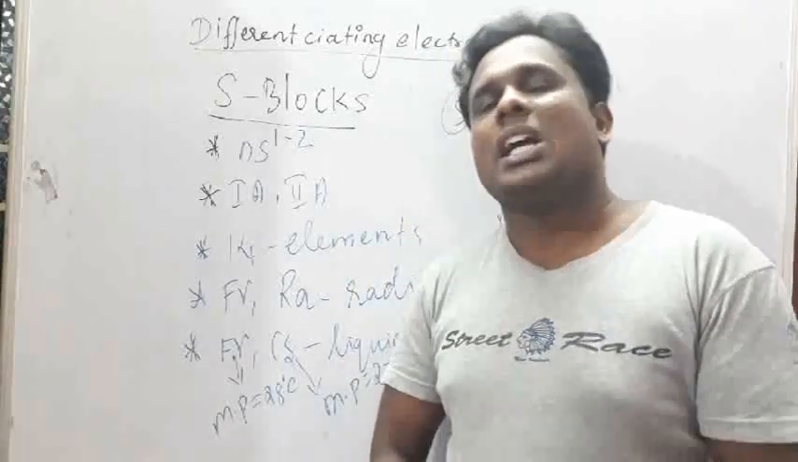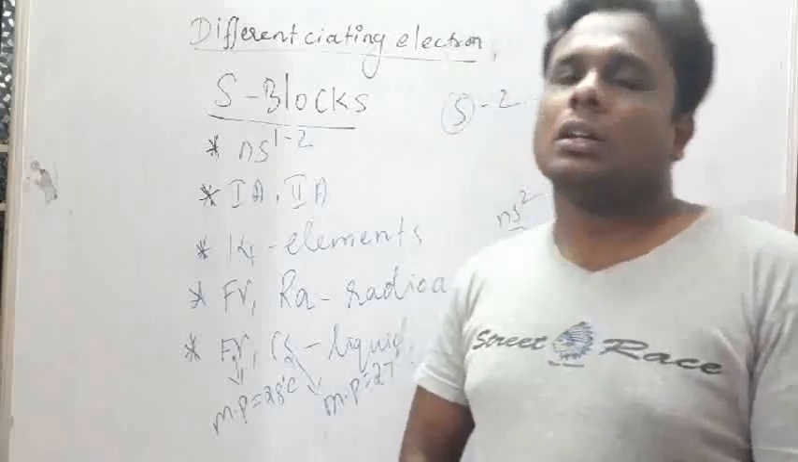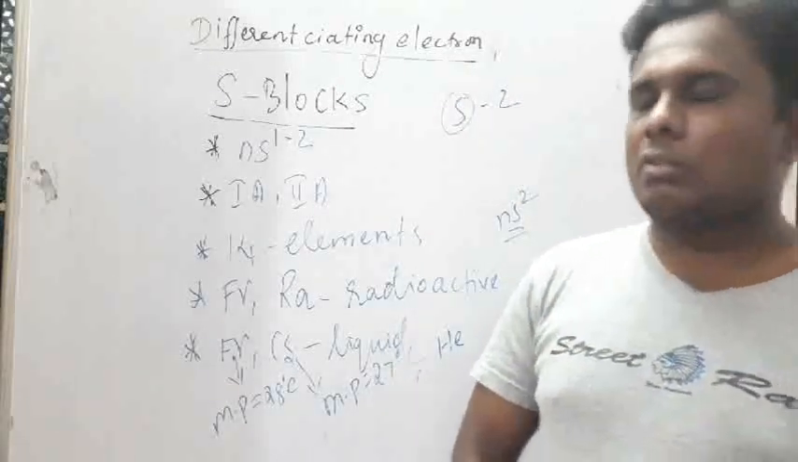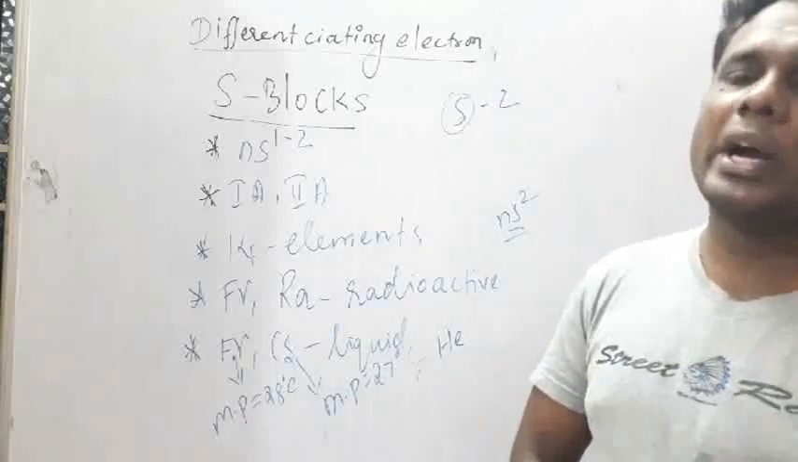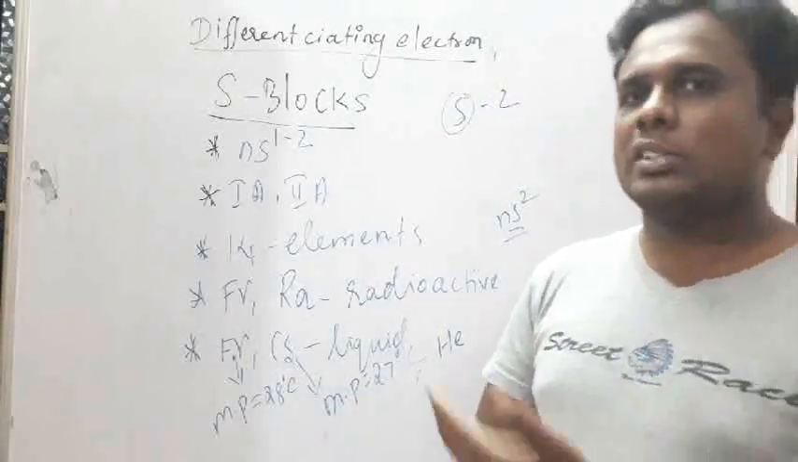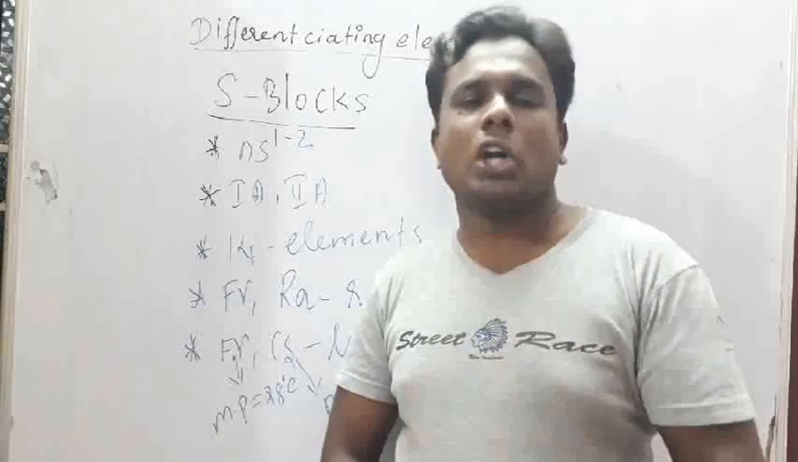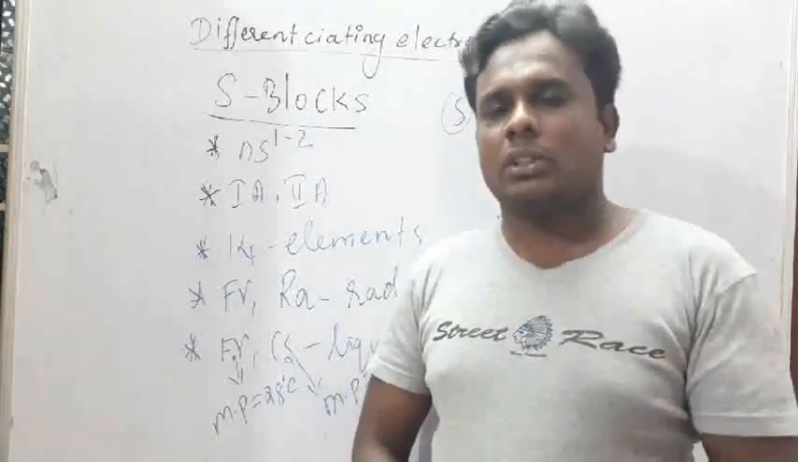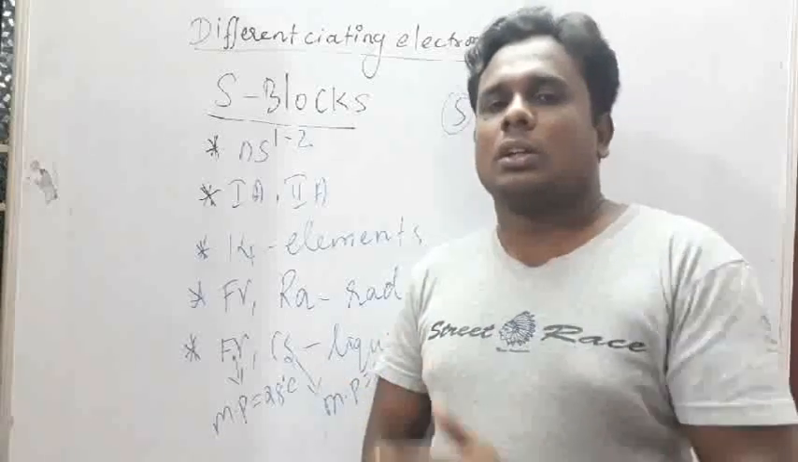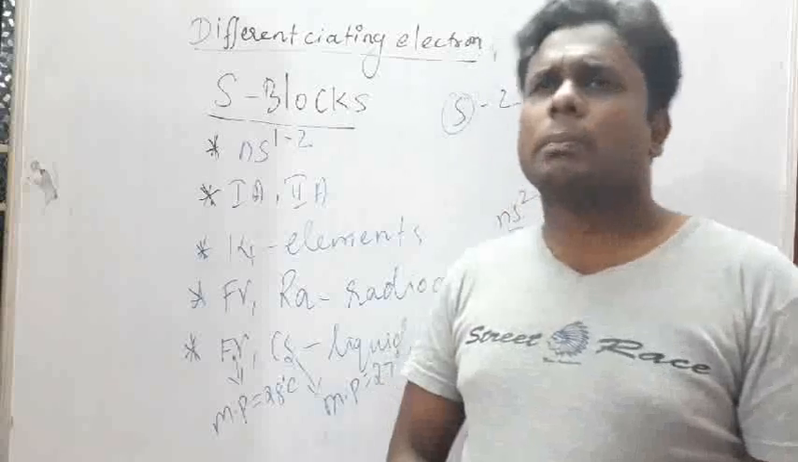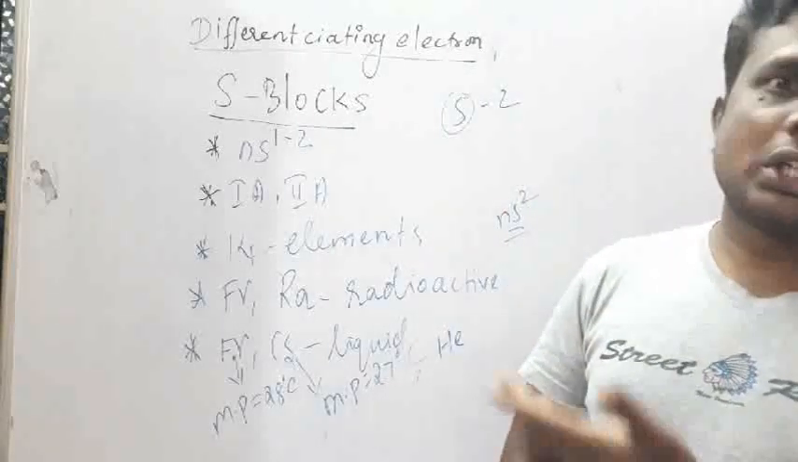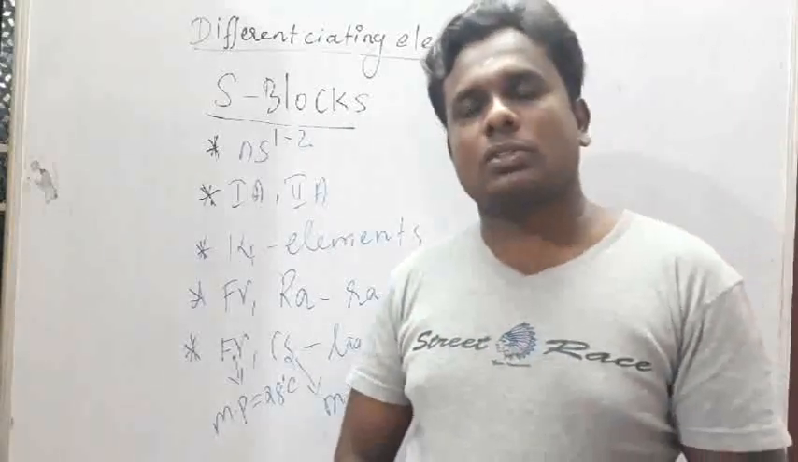Now, if you want to talk about the characteristics of S block elements, they generally have low ionization energy. Sir, what is ionization energy? We will be discussing it next class. Then they have low melting and boiling points. Another property is that they are good conductors of electricity.